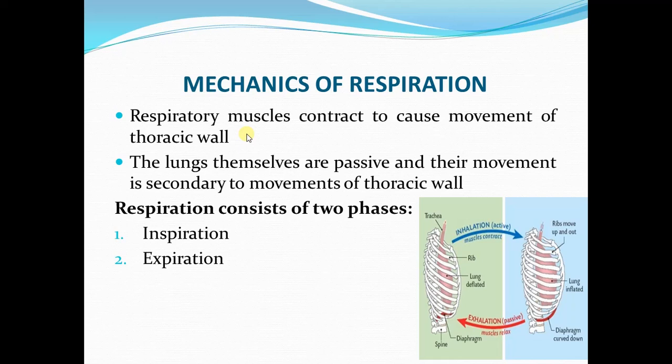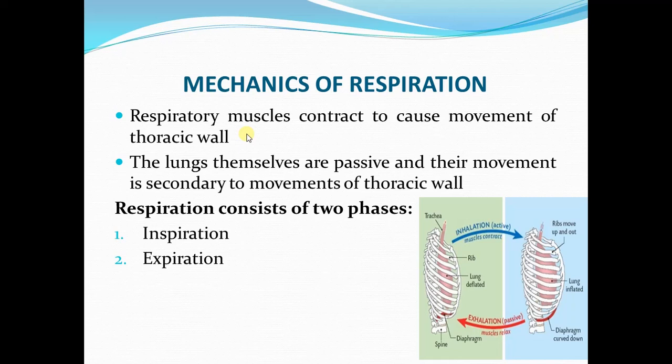That lungs themselves are passive in nature and they will just follow the movement of the thoracic wall, and the movements of the thoracic wall are brought about by the contraction of respiratory muscles, of which we have two groups, the inspiratory muscles and the expiratory muscles. Now why do we divide the muscles of respiration into two groups?